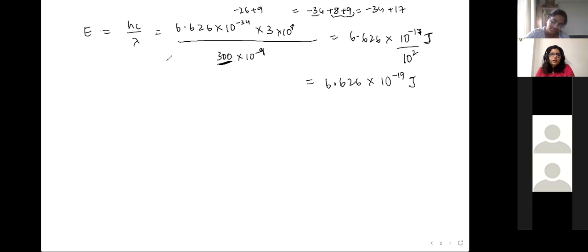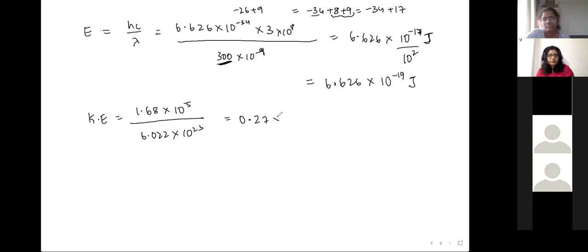Okay. All right. E makes sense. Kinetic energy. You guys are doing this division, right? Like 1.68 into 10 power 5 divided by 6.022 into 10 power 23. 0.27 into 10 raised to minus 18. Okay. 23 minus 5. So this I can write as 2.7 something into 10 power minus 19.